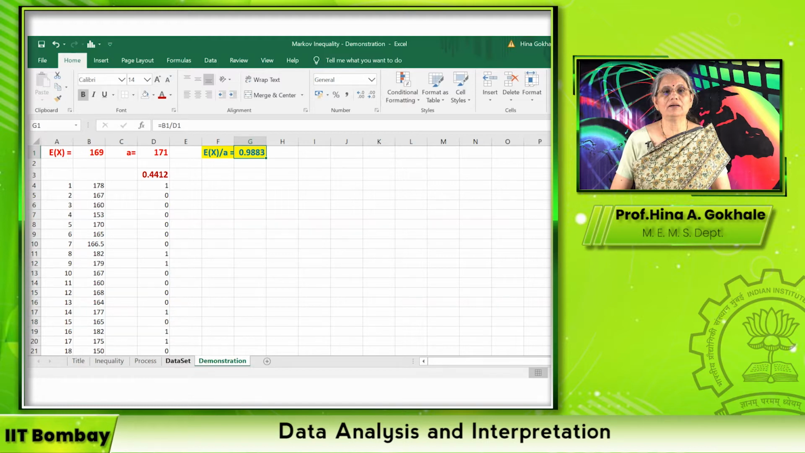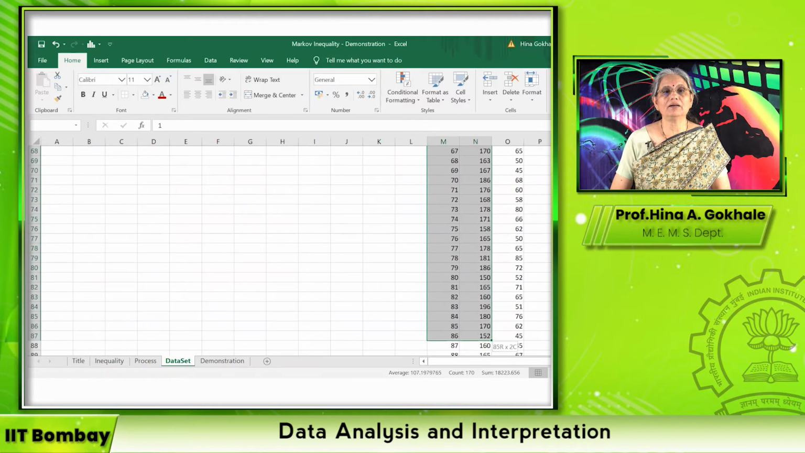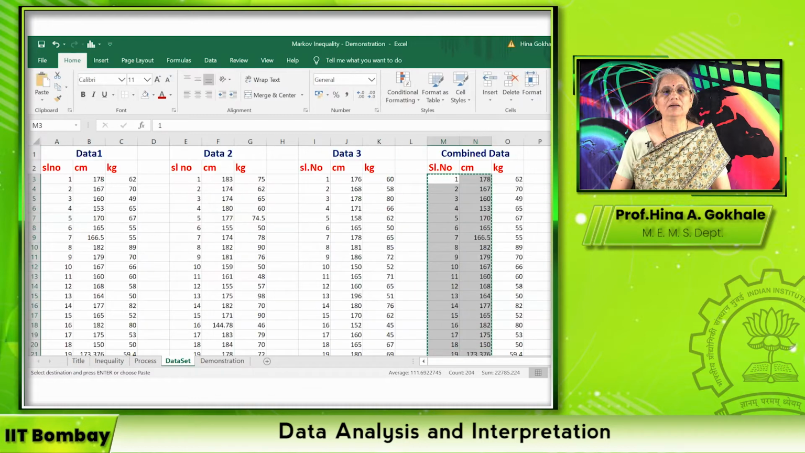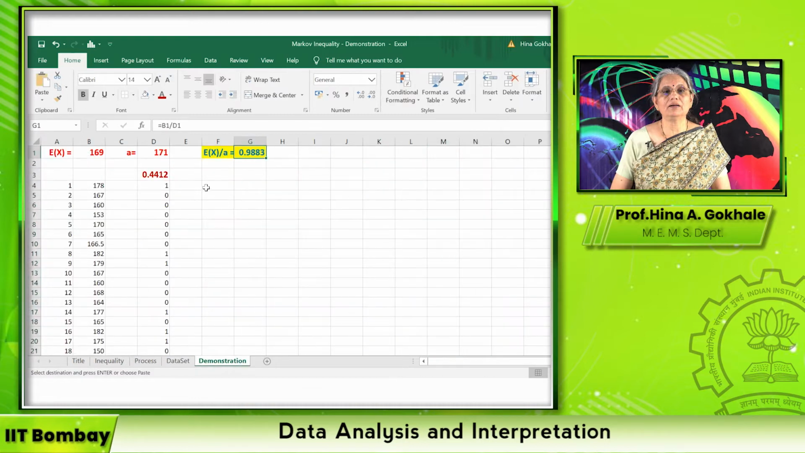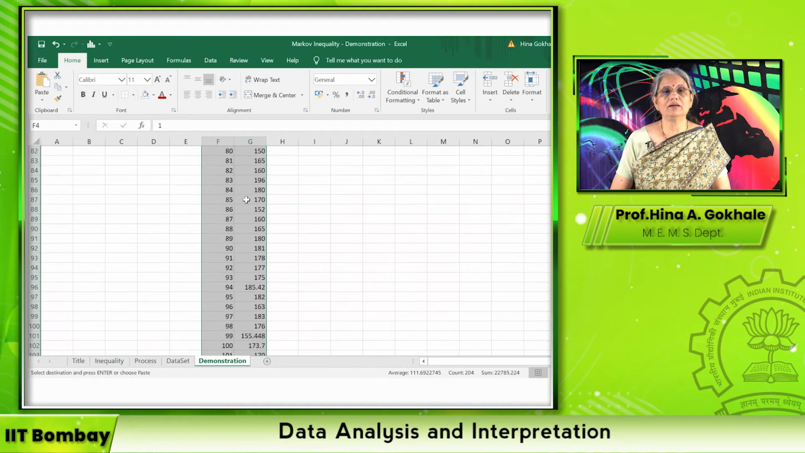Just to repeat the procedure, I will take another data set. Let us take this combined data set. Okay. So I take 103 points, copy, and I paste it somewhere here, say. I paste it here. Okay, see, my 103 data points are pasted.